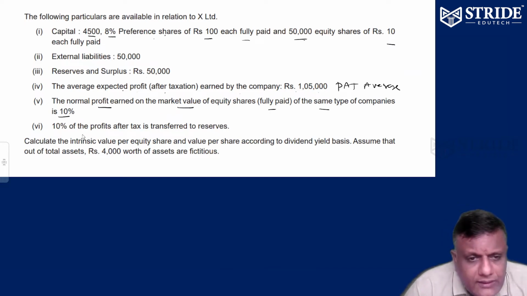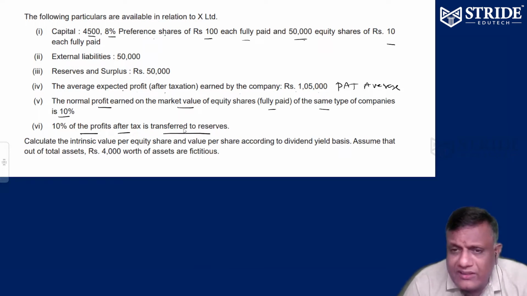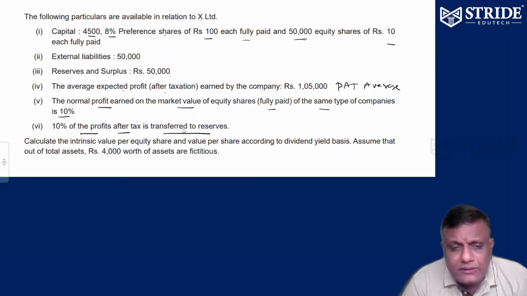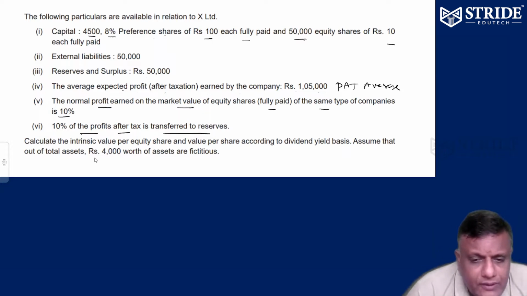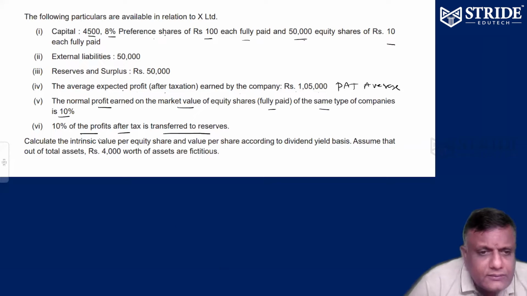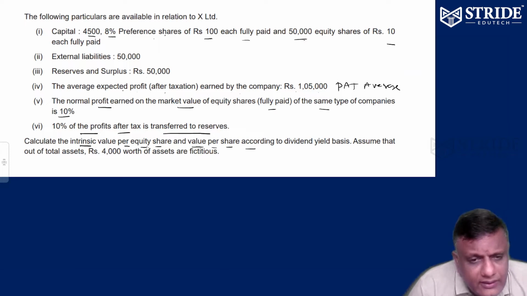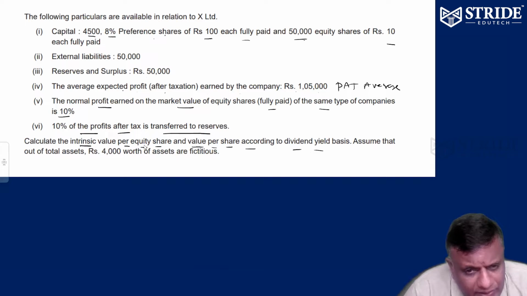10% of profit after tax is transferred to general reserves. The company needs some amount, so they're creating some reserves, some account they opened. 10% of the profit after tax is transferred to reserves. So calculate intrinsic value per equity share and value per share according to dividend yield basis.